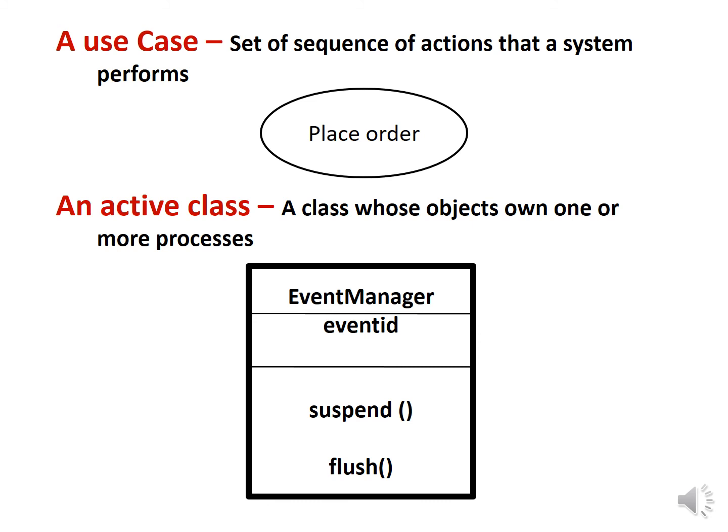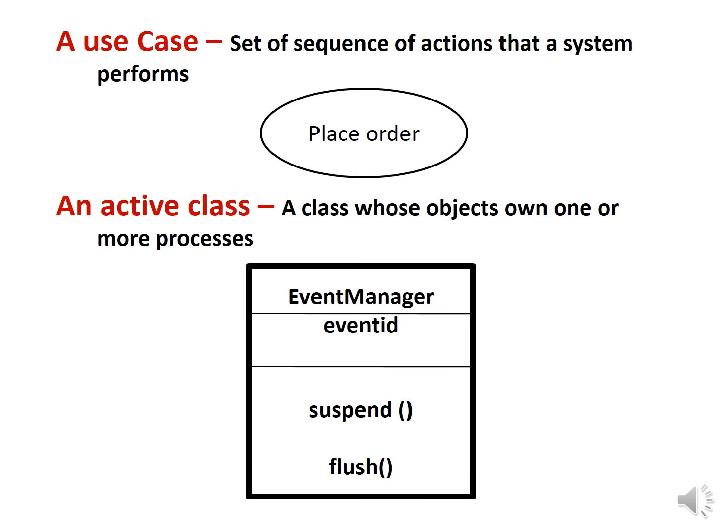An active class. An active class is a class whose objects own one or more processes or threads and therefore can initiate control activity. An active class is just like a class except that its objects represent elements whose behavior is concurrent with other elements.